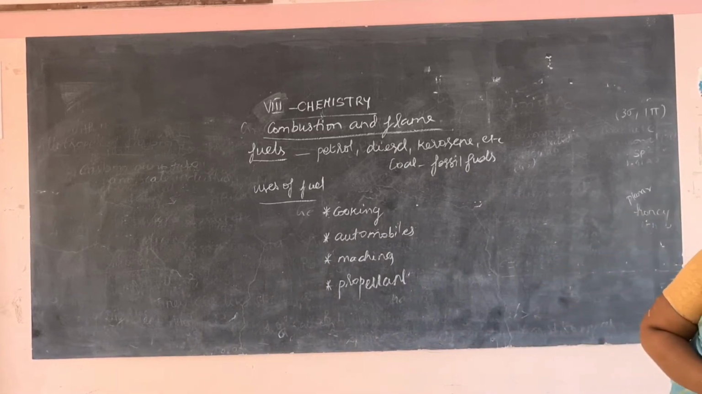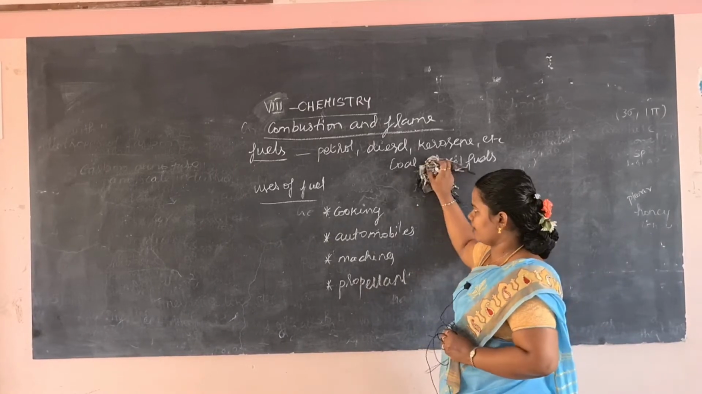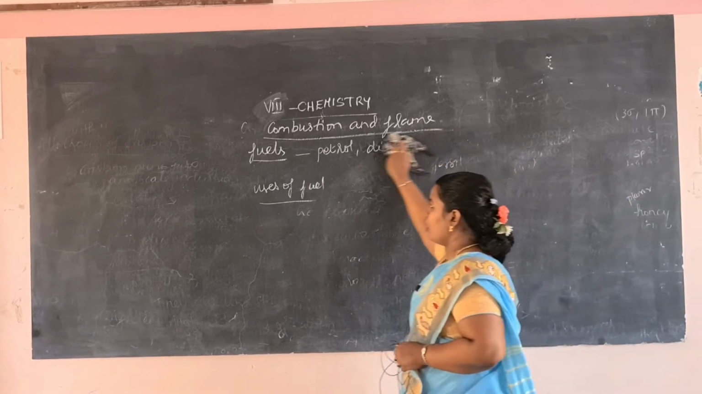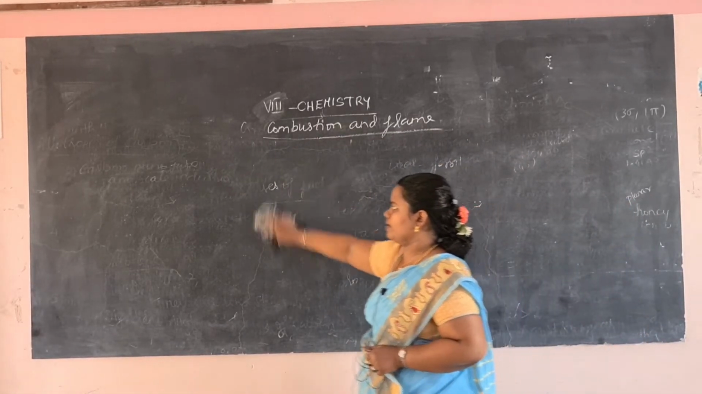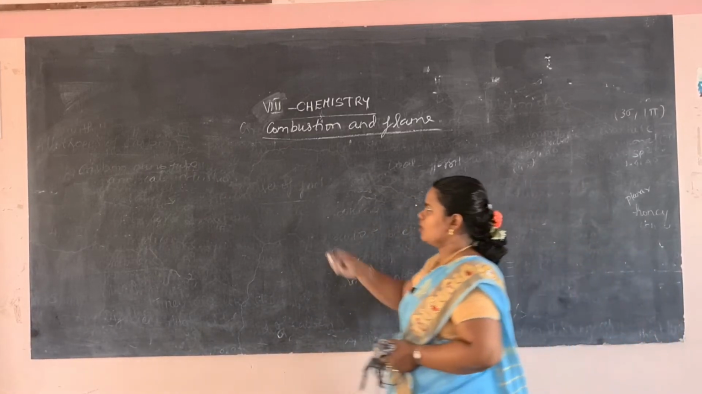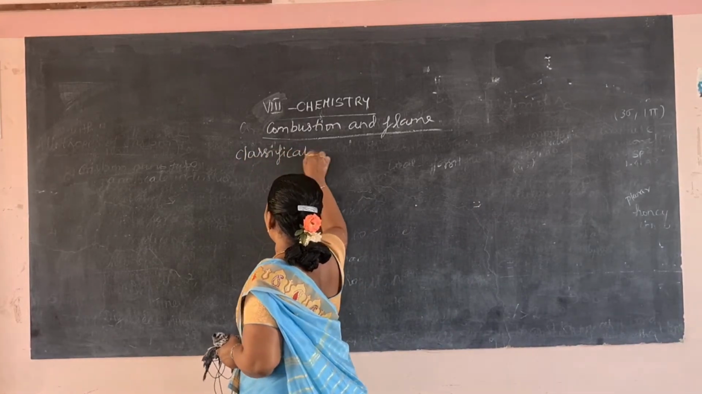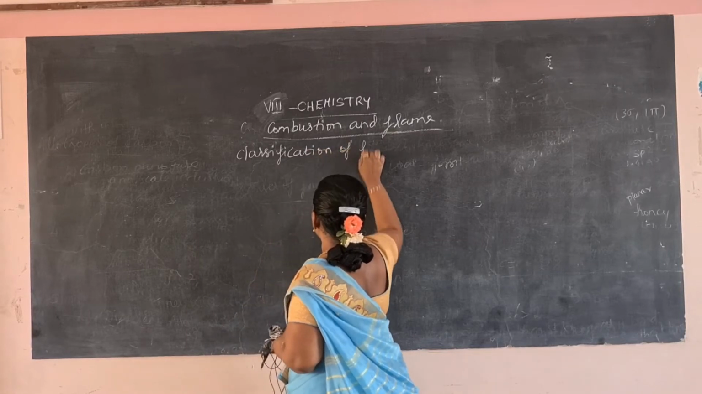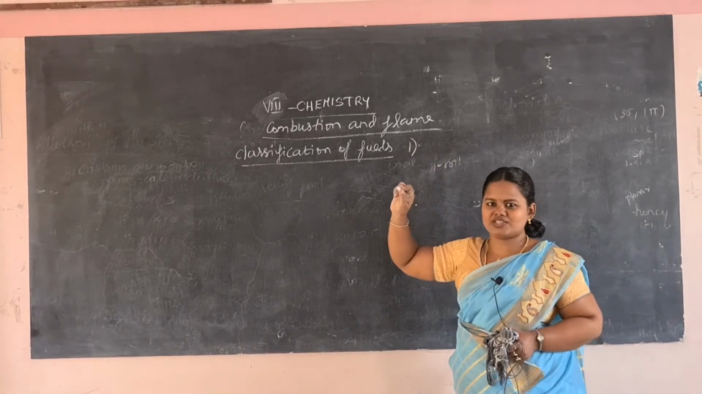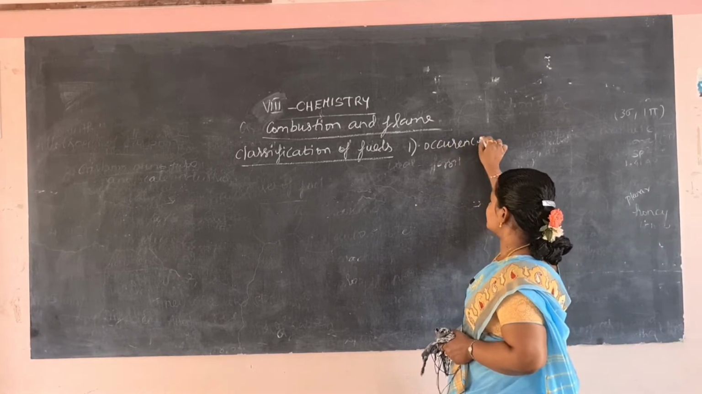Now we will see the classification of fuels. Fuels are classified into 3 major types: based on their occurrence, based on their state, and based on their source. So how are these fuels classified? First one, classification based on their occurrence, or origin.